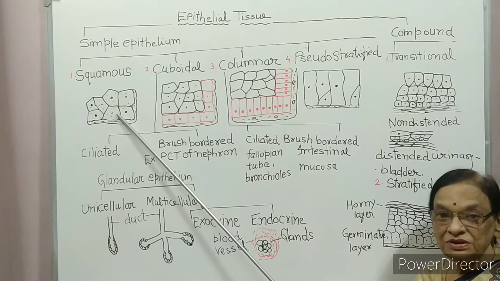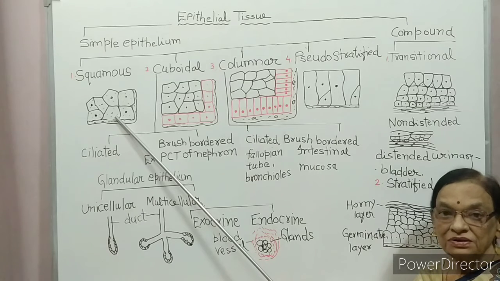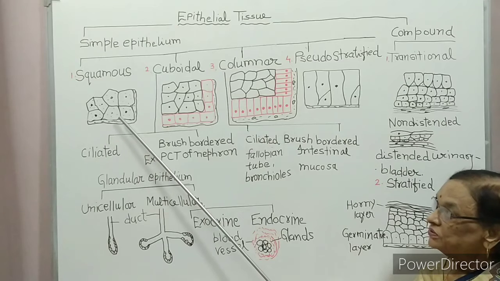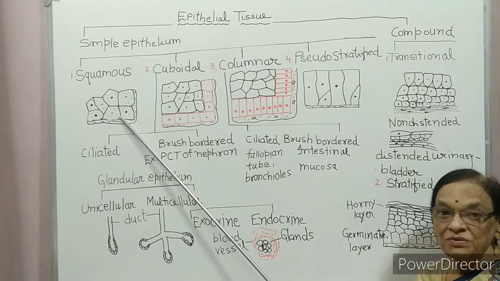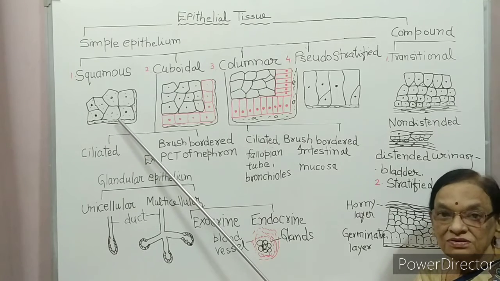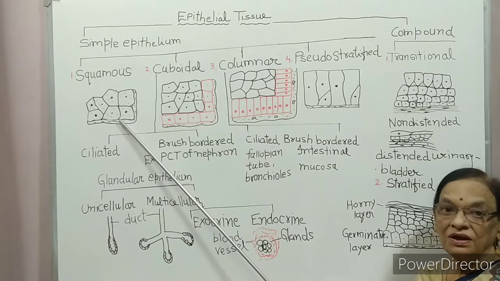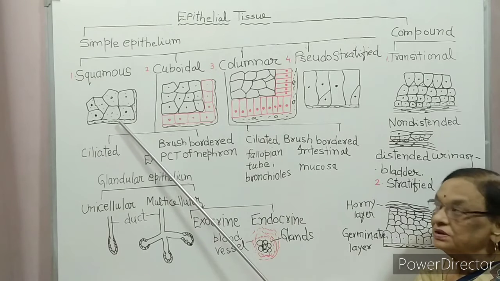This squamous epithelium is meant for filtration and for diffusion. So this squamous epithelium is found in organs which are meant for filtration and for diffusion.